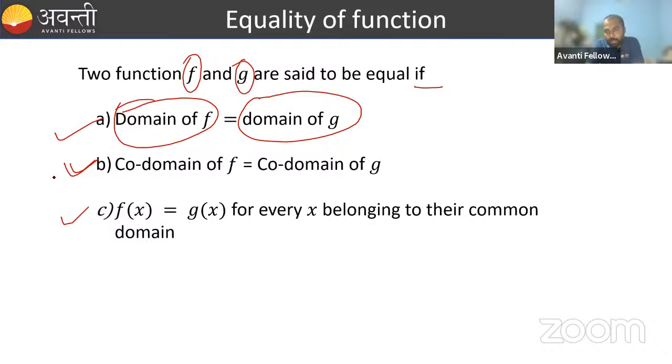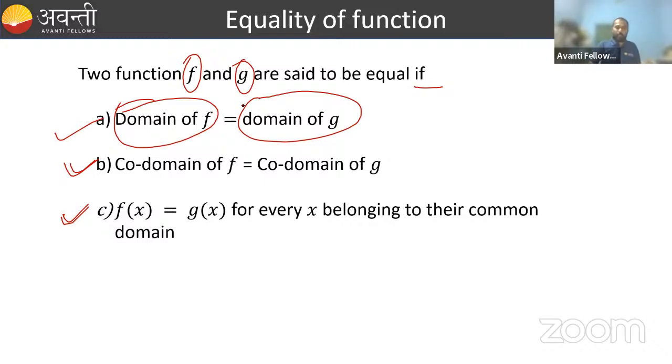Because when we say codomain of both the functions are same, then we can say range will be same. Mostly, yes, no. If codomain is same, will range be same? No, codomain anything we can take. And third thing, f of x is equal to g of x for every x belonging to their common domain.